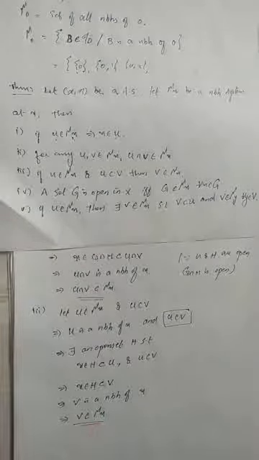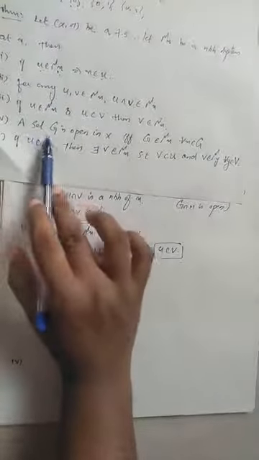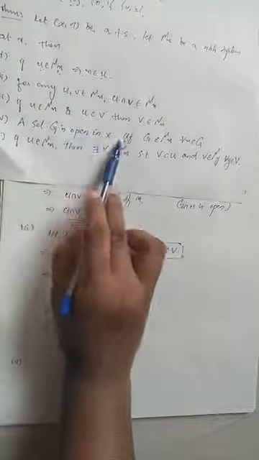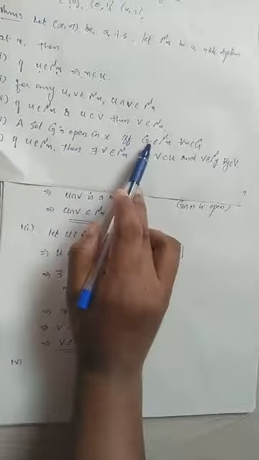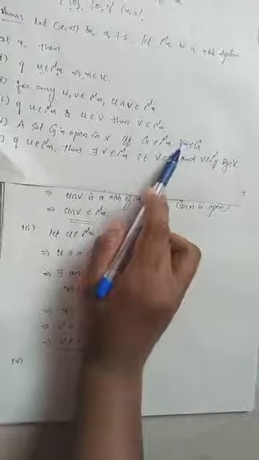Okay, clear? Now we move to the fourth point. A set G is open if and only if G belongs to mu x for every x in G.